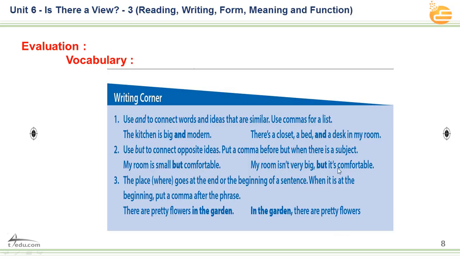This is an adjective, but there is a subject. When there is a subject, this is the place for this. It is a subject. Okay, the place where goes at the end or the beginning of a sentence. When it is at the beginning, put a comma after the phrase. For example, here we have: there are pretty flowers in the garden. In the garden, there are pretty flowers.